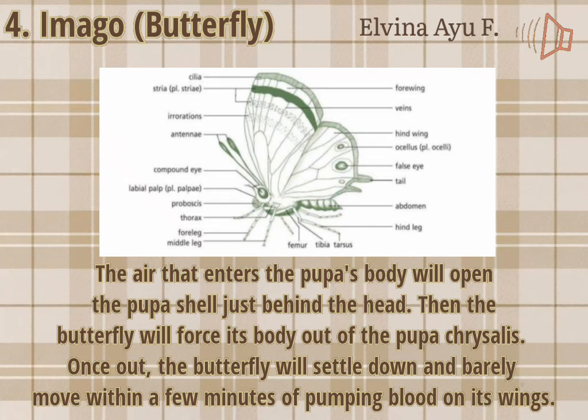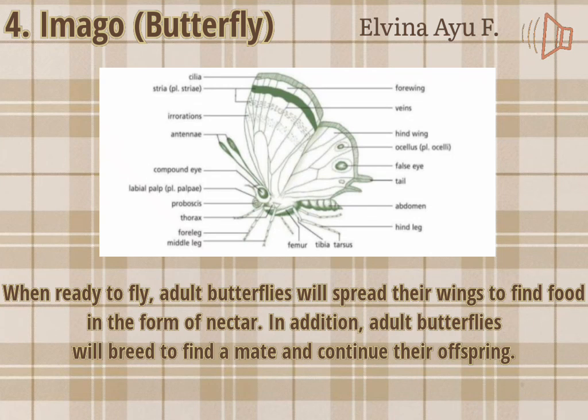The butterfly sits still and its body moves within a few minutes, pumping blood into its wings. Then it will be ready to fly. Adult butterflies feed in the form of nectar. In addition, adult butterflies will look for a mate and continue their offspring.